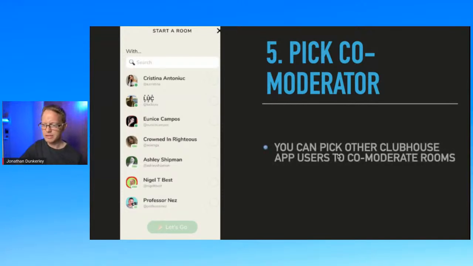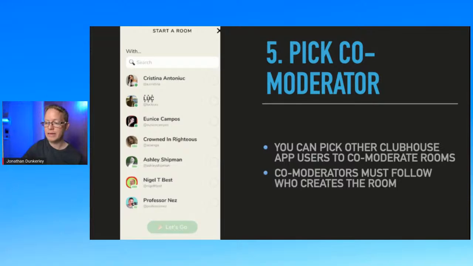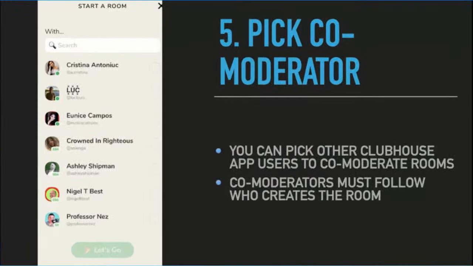You could pick other Clubhouse app users to co-moderate rooms, but they must be following you. You can't just pick some random influencer that you're following and assume you can ping them in and get them to be a moderator. They need to be following you before you could actually do anything with that. So just make sure that they're following you.